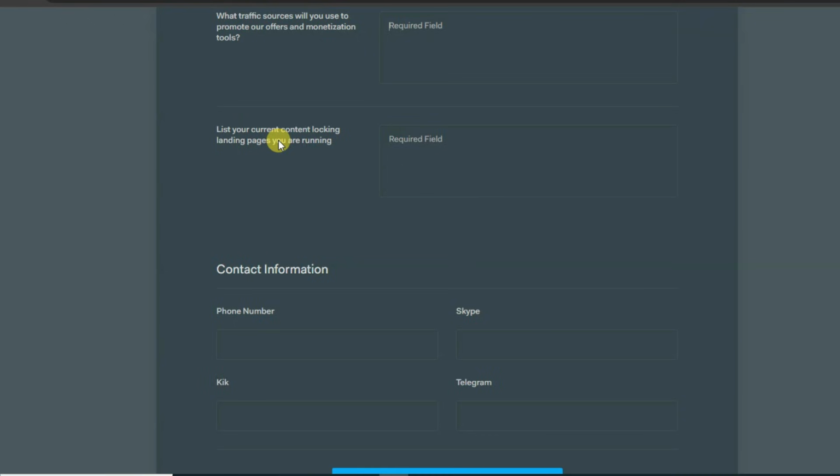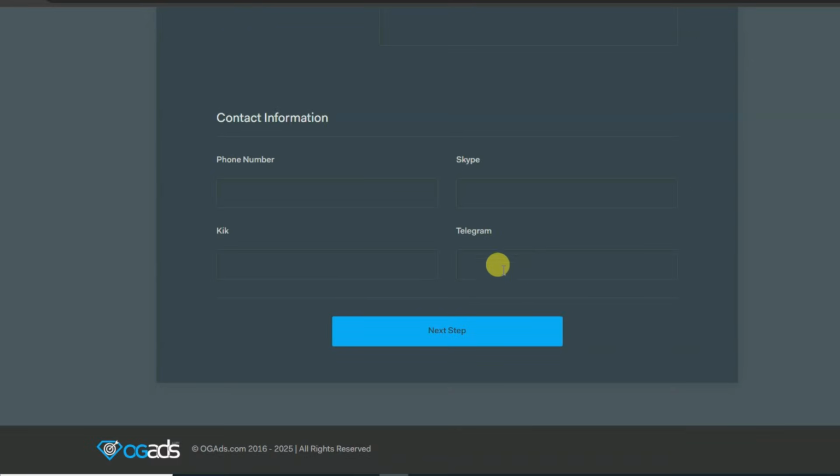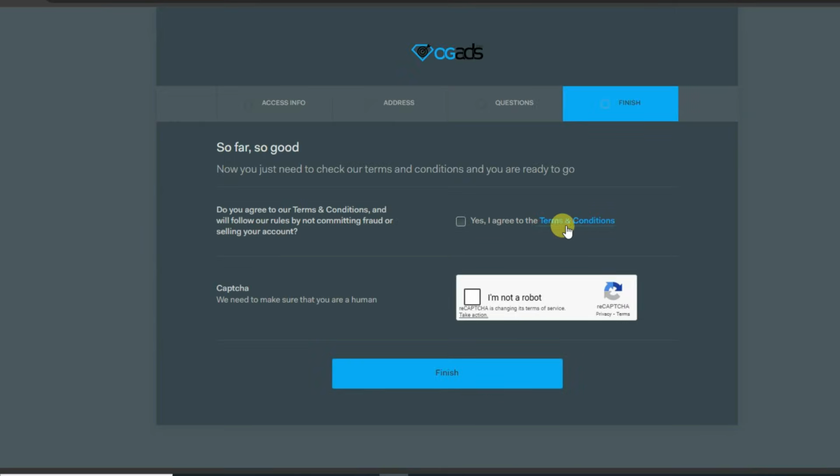They are asking you to list your current content locking and landing pages you are running. You can type your website URL. You can provide any of this contact information, such as your Skype ID or your Telegram ID. After that, you can click on the next step button. You can read and accept the terms and conditions, verify the captcha, and at last, click on the finish button.